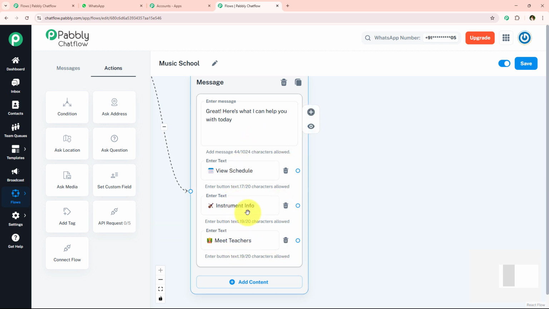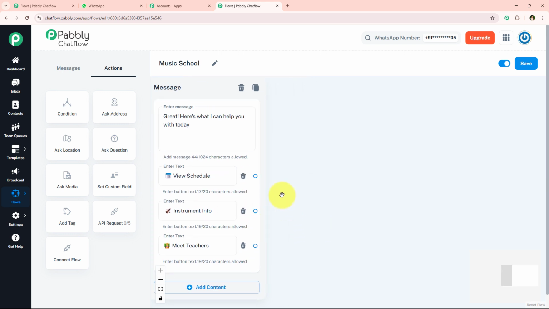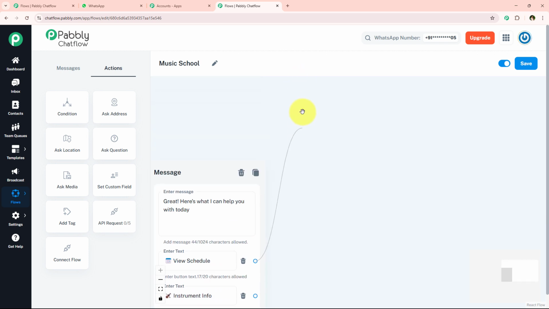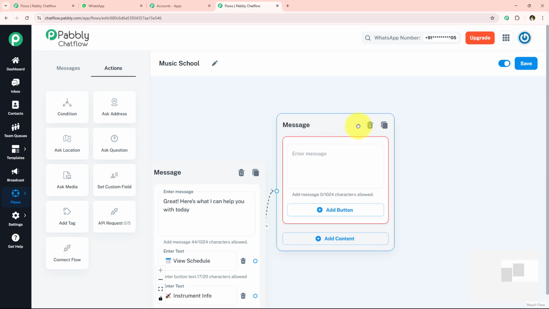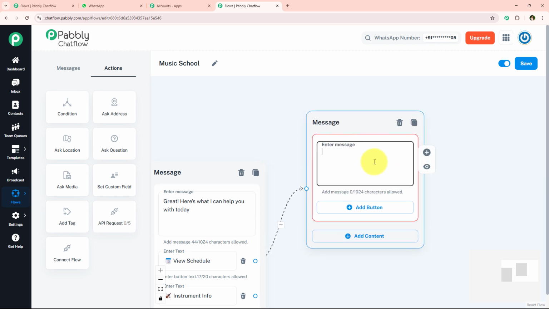And after adding these 3 buttons, we're going to move on further. I'm just going to set a message for all of these 3 one by one. First, we're going to start with this view schedule. I'm simply going to drag and drop the connection for this view schedule and select the content type as text plus button. And now I'm just going to enter the message for view schedule right over here.